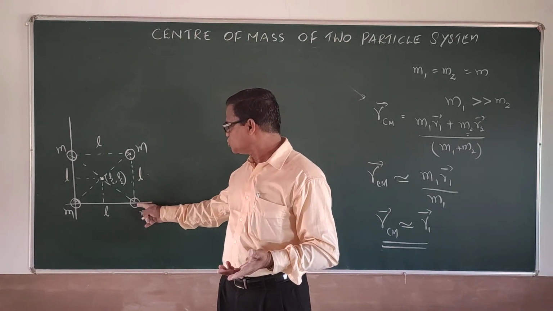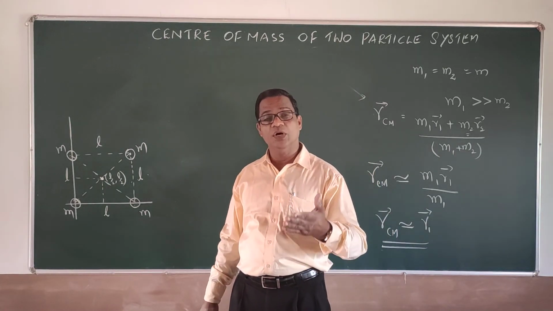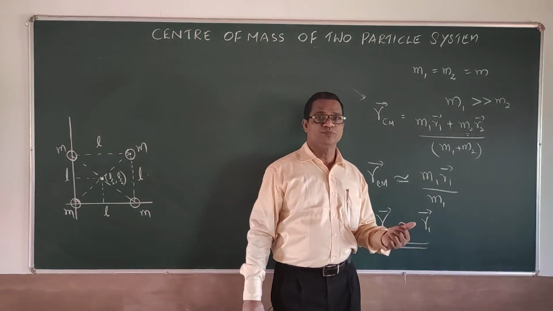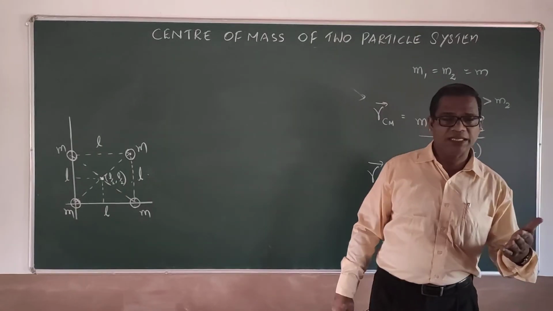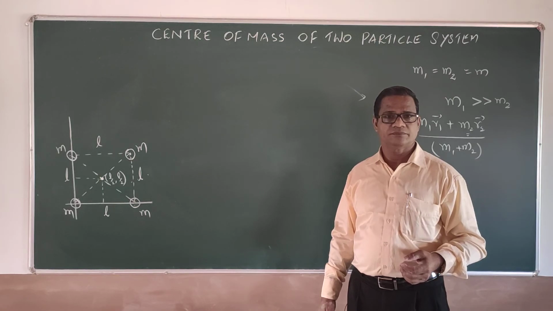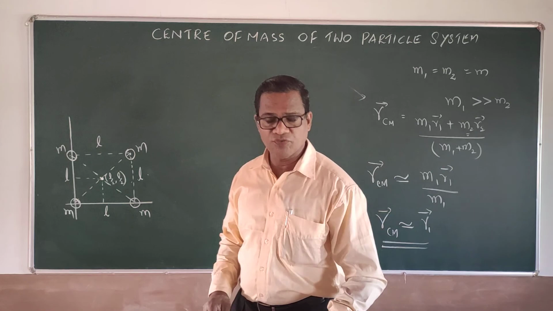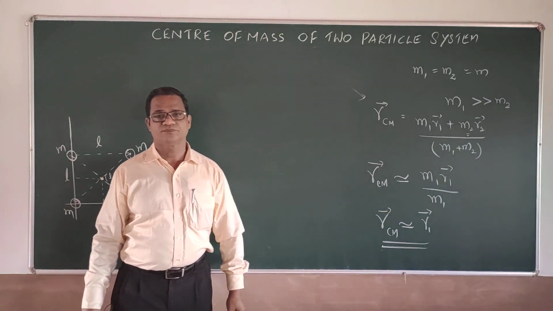Otherwise, you will be taking the position of each particle and substituting in the equation x equal to (m1 x1 plus m2 x2 plus m3 x3 plus ...) divided by the total mass, something like that. So all these are the points to be noted for the center of mass case.